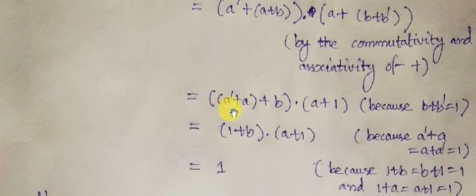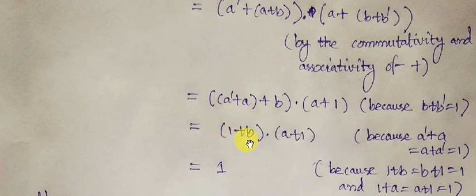And for this second part, we all know that if we add any member from a Boolean algebra with its complement element, here b plus b complement, this would be equal to the multiplicative identity element 1. So here we have written a plus 1. And similarly, a complement plus a would also be equal to 1.